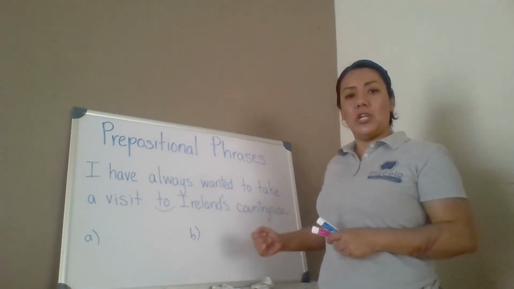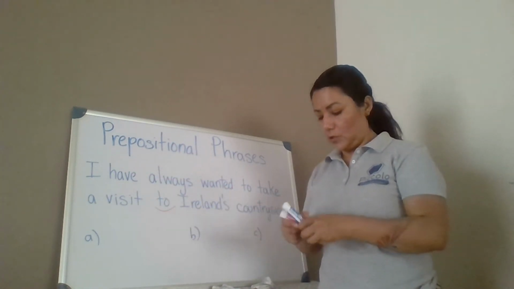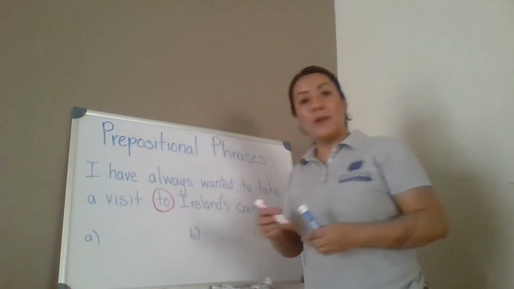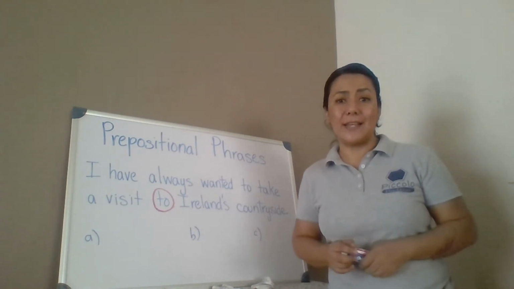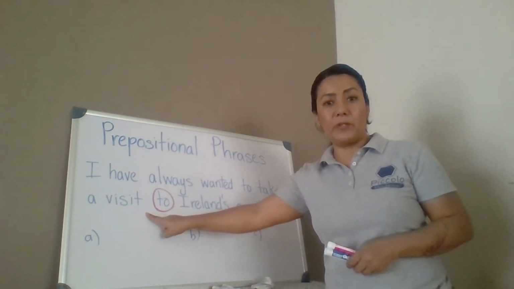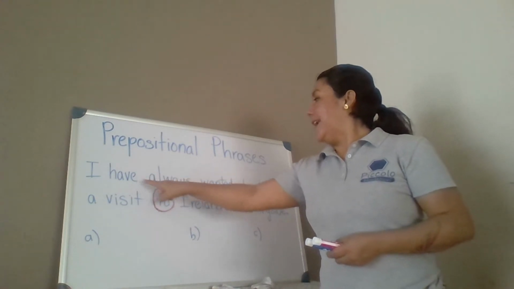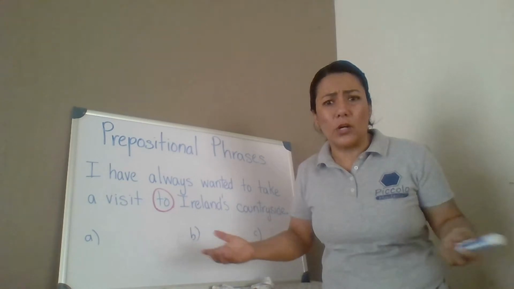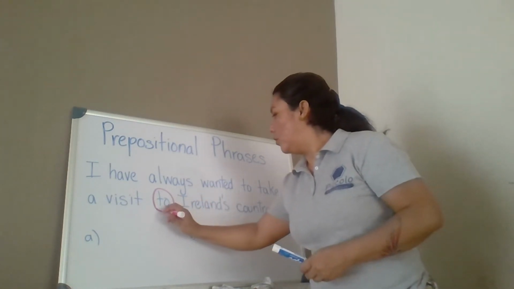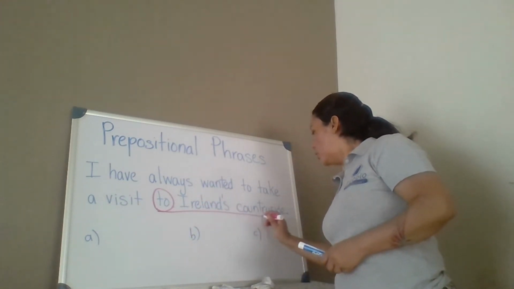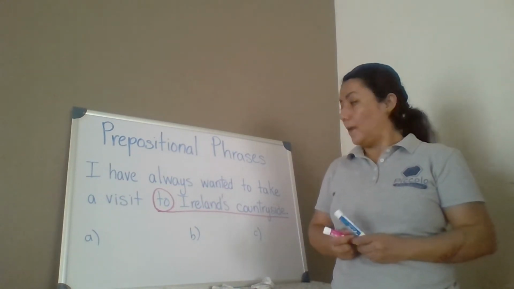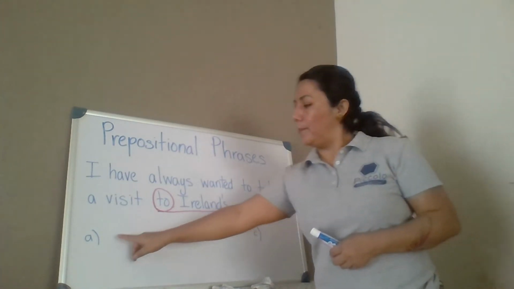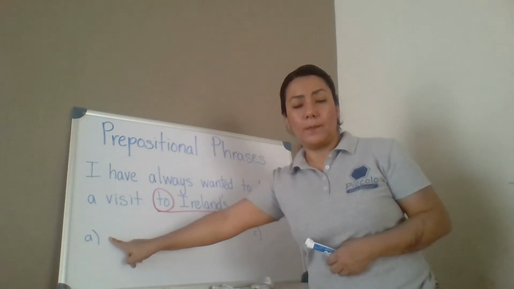The preposition is to, so I'm going to circle it. To. Remember, prepositional phrases start with the preposition. So, I have always wanted to take a visit to what? To where? A visit to Ireland's countryside. To Ireland's countryside. Now, look at the answer in letter A.